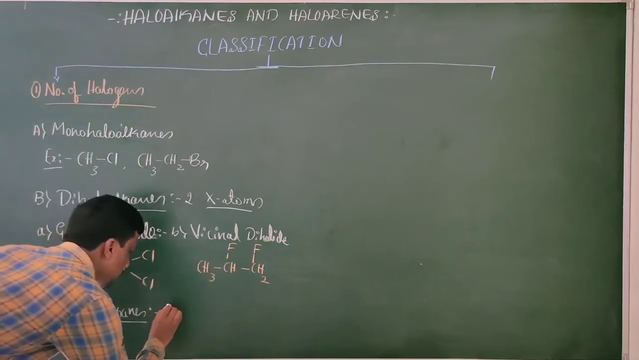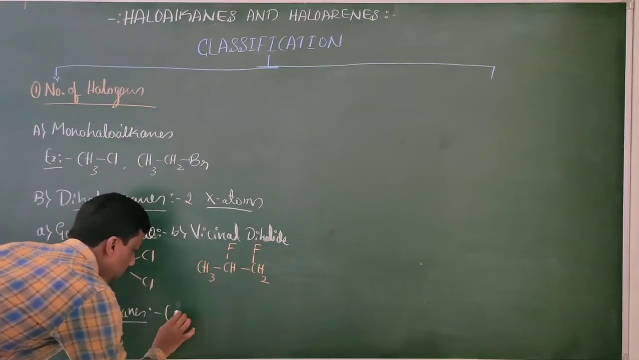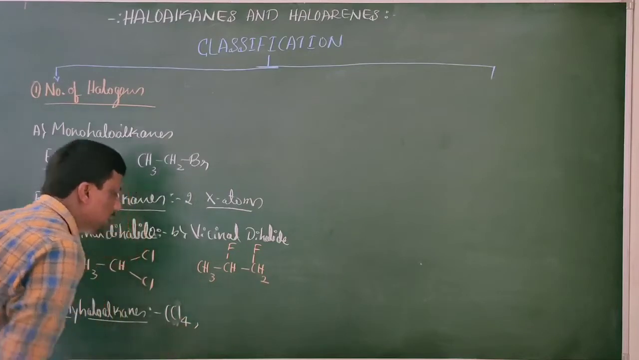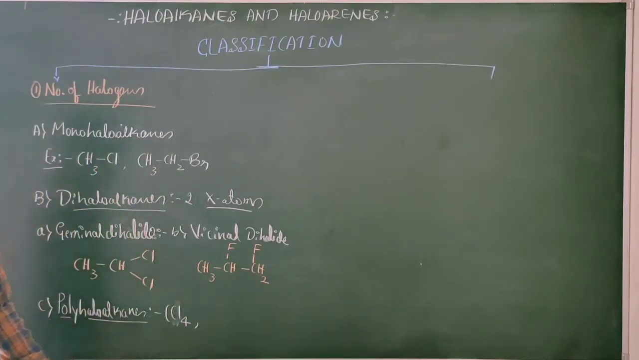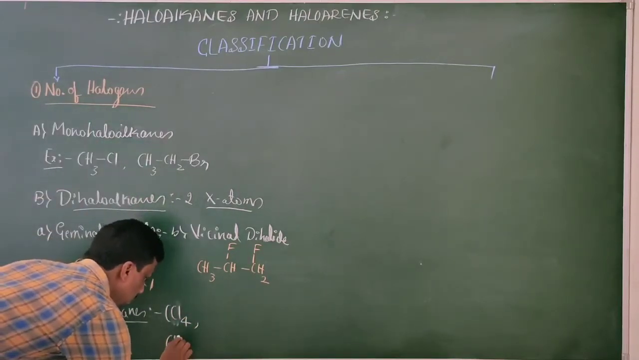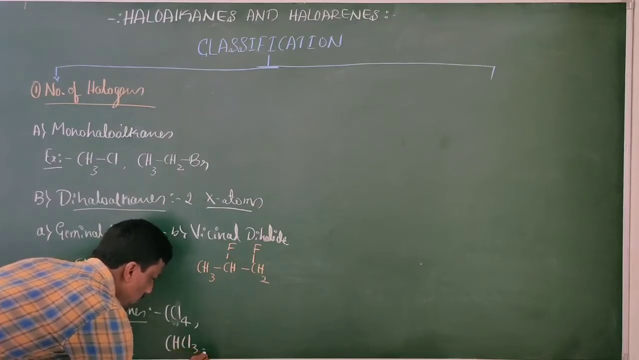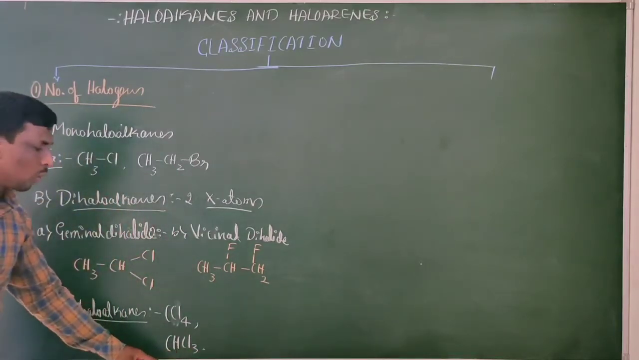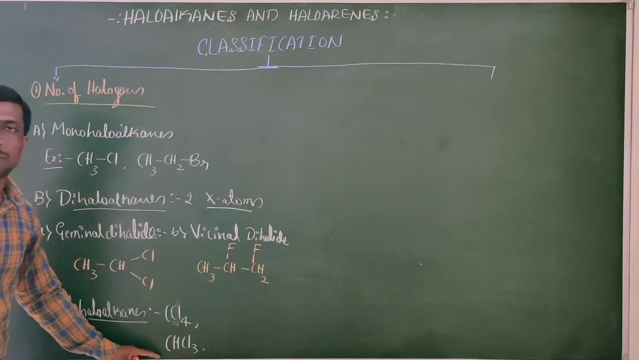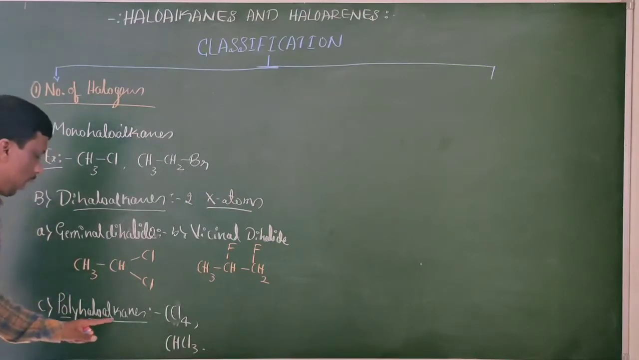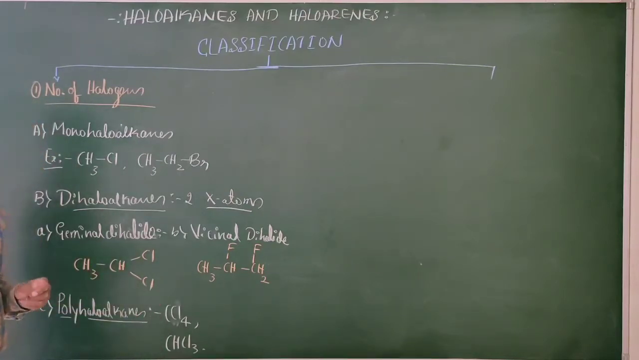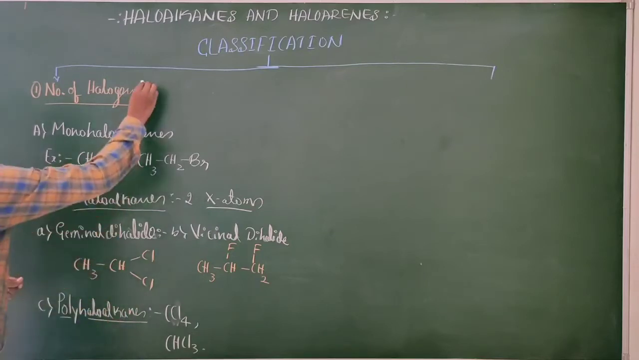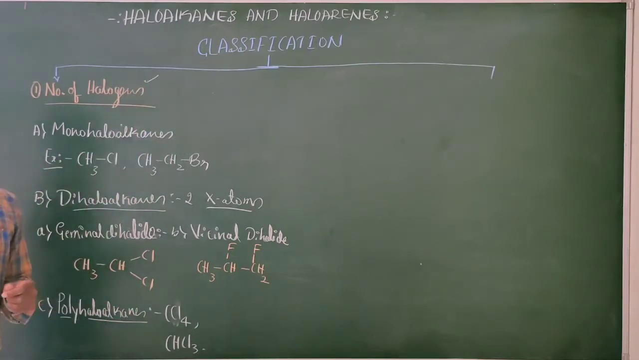Examples: CCl4, carbon tetrachloride. Chloroform. It is an example for what? The polyhaloalkanes. It is the classification done on the basis of the number of halogens.